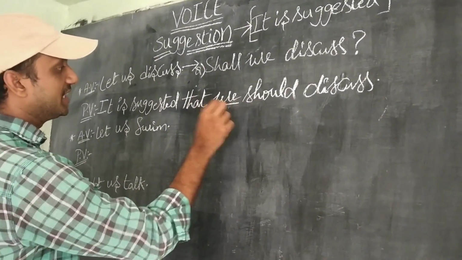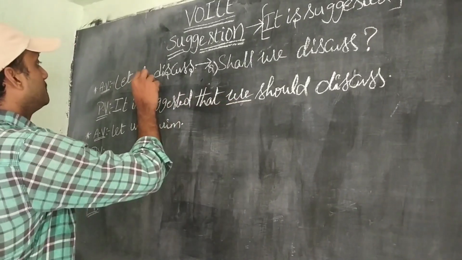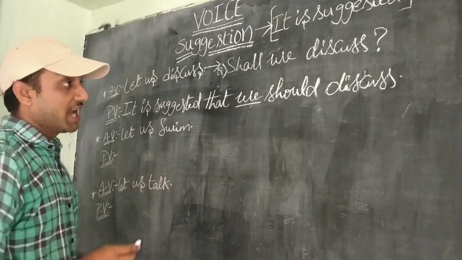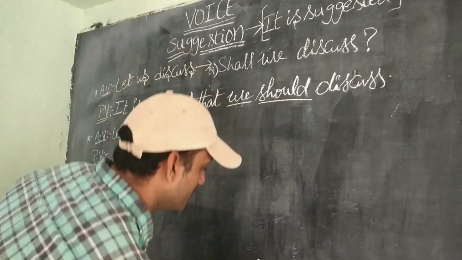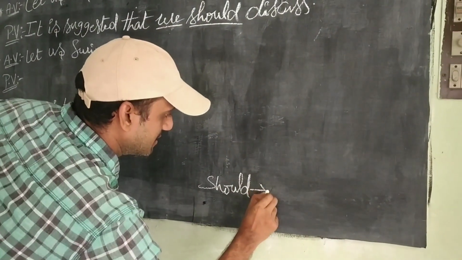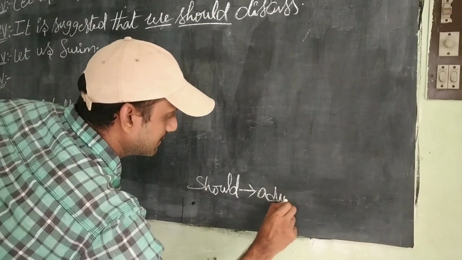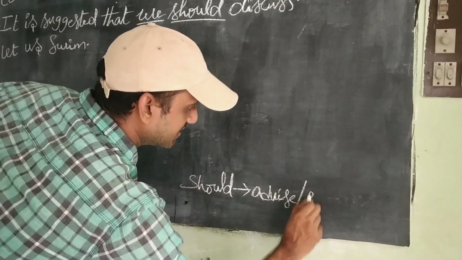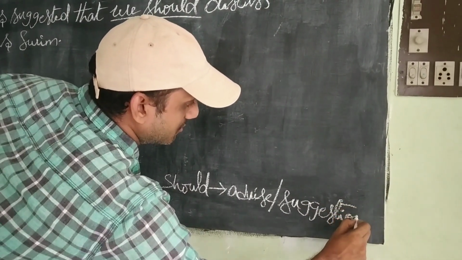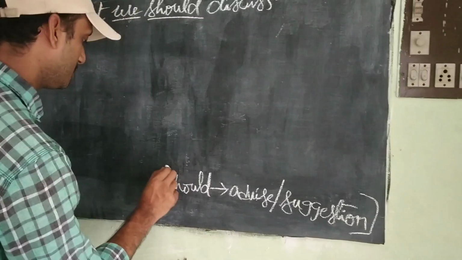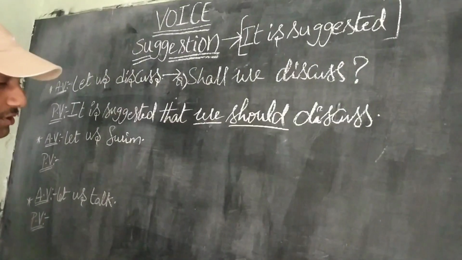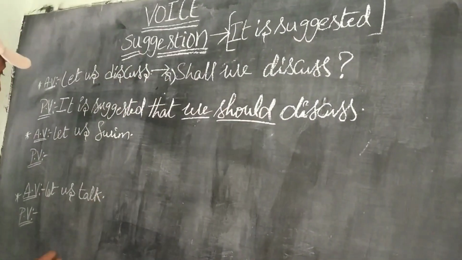Why are we writing we here? We is the subjective form of us. Okay? Us changed into we. And should be used for advice or suggestion. Remember this rule, it is very important. But we are discussing suggestion here, so we are using should for suggestion.